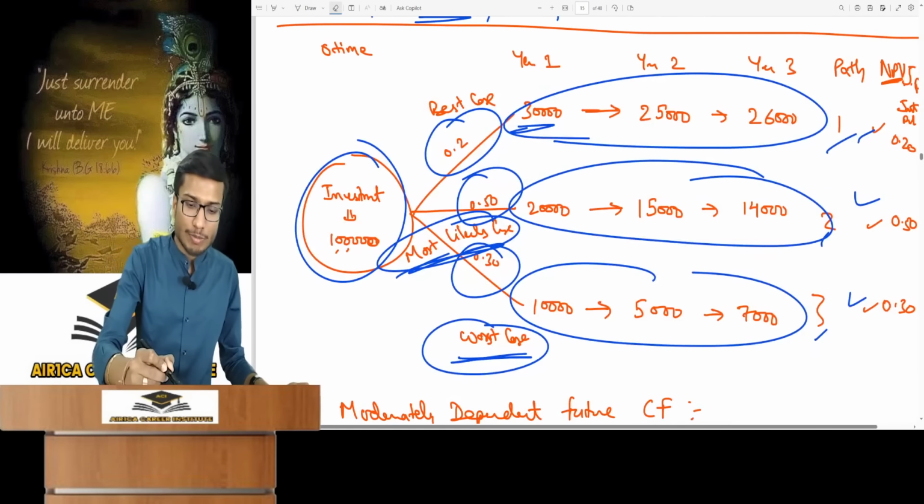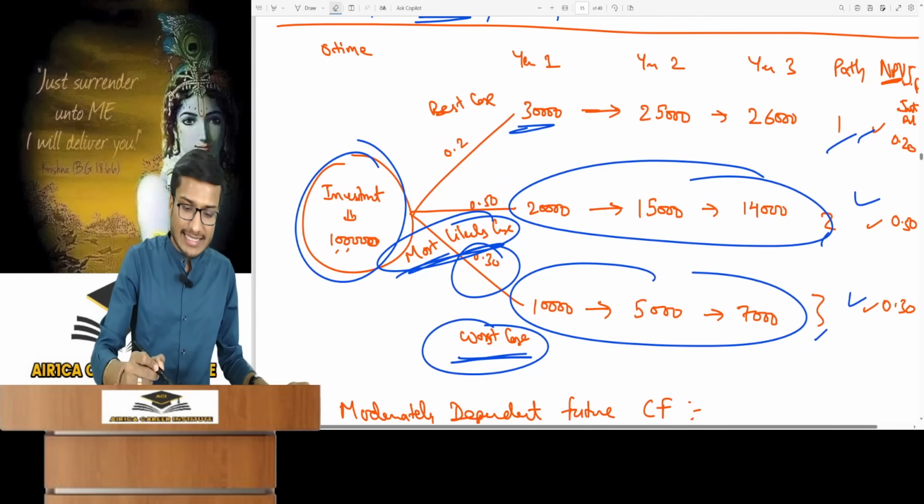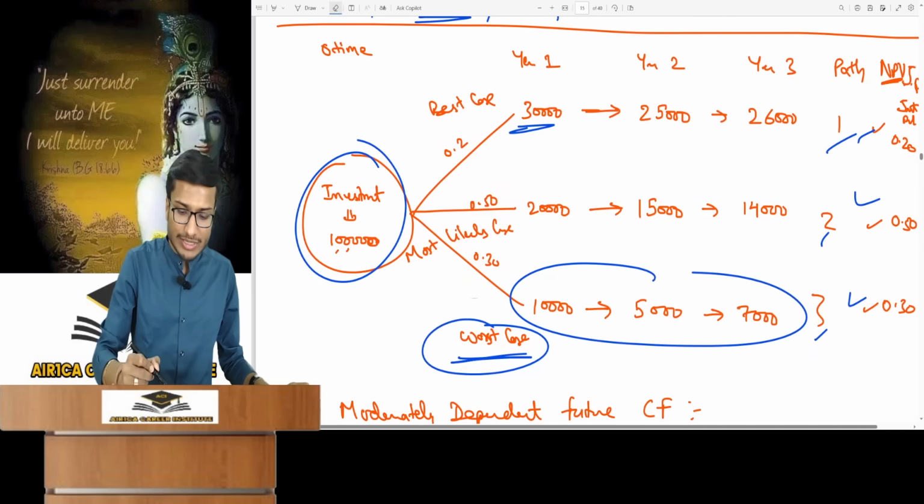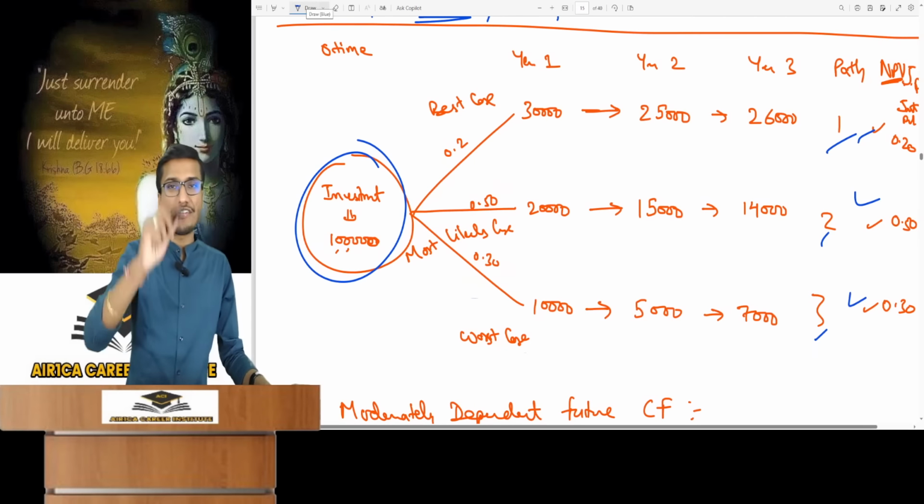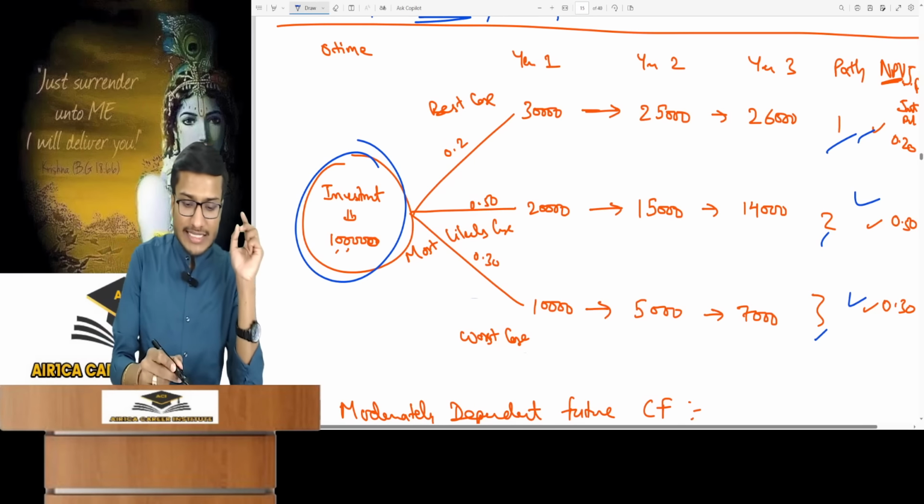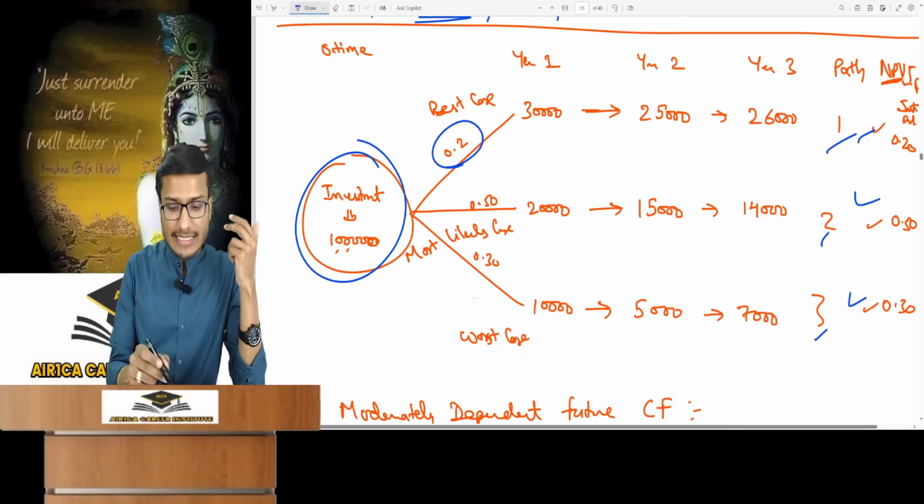Here probability is scenario wise. What are the probabilities for best, worst and most likely cases? It's probability in this case. And if you verify logically, look, in the first year, there's a 20% chance, which means a 30,000 cash flow.